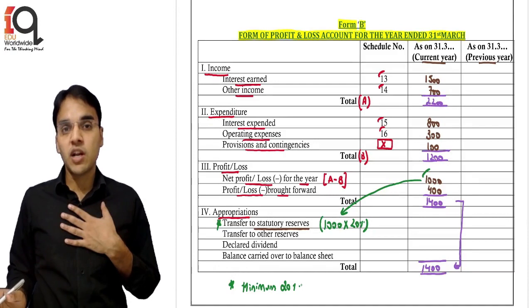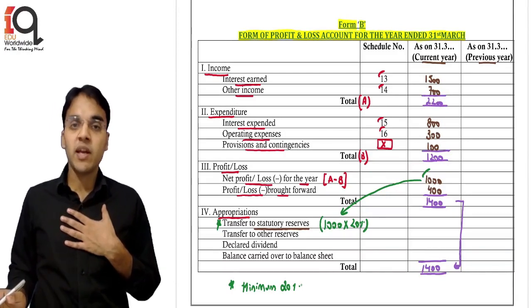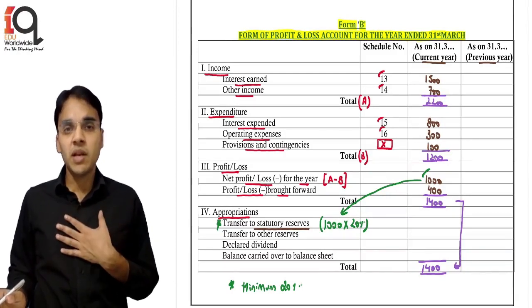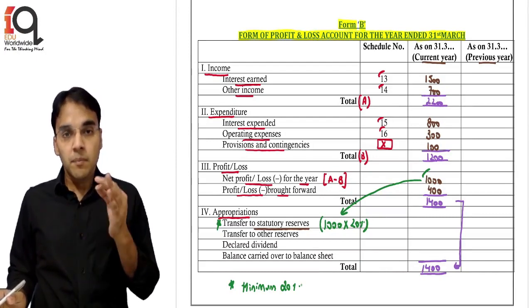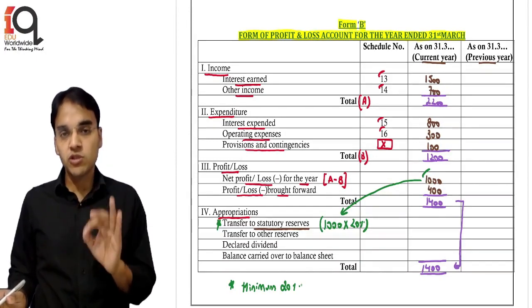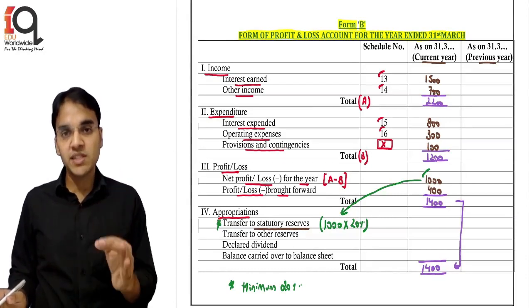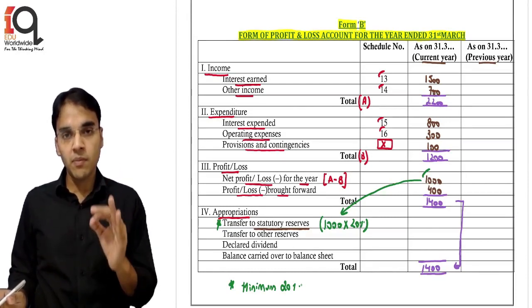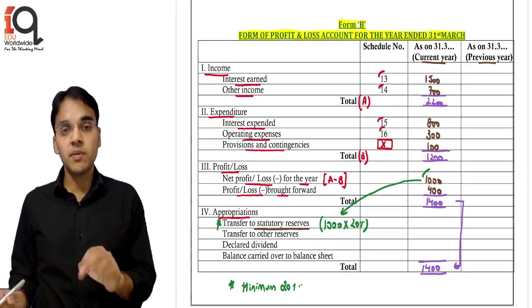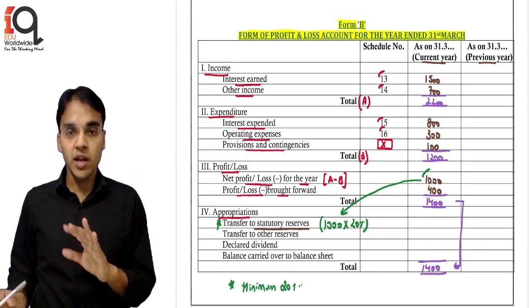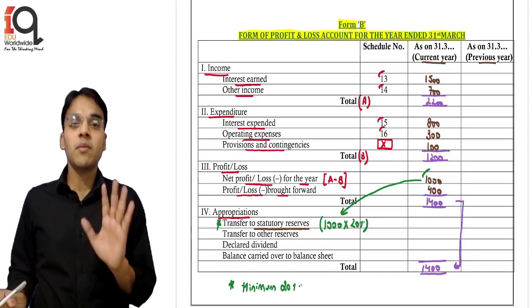Obviously we can also transfer more than 20% by giving a note that the minimum is 20%, while we are transferring 25% or 30%. Minimum has to be 20%. So what I will suggest is, if the question is silent, transfer a minimum of 20%. If the question gives you any figure other than 20%, then transfer that particular amount. But just mention that the minimum is 20%.